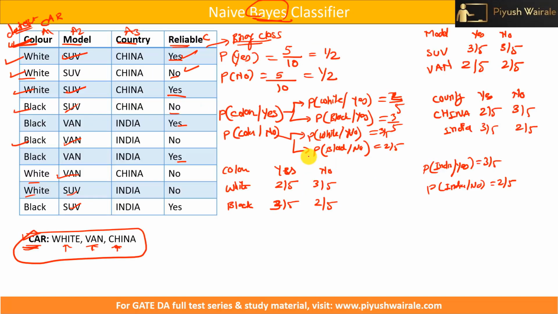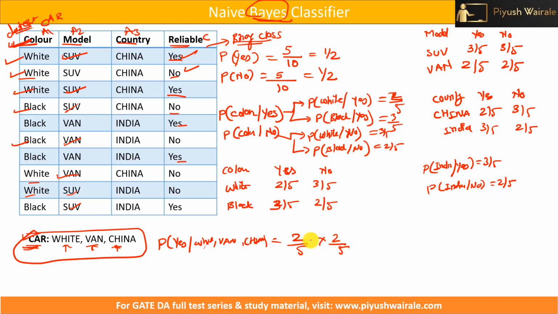If I apply that concept, what will I get for the probability of being S for the features white, van, and China? First, the probability of white given S is 2 by 5. Similarly for van given S it is also 2 by 5.